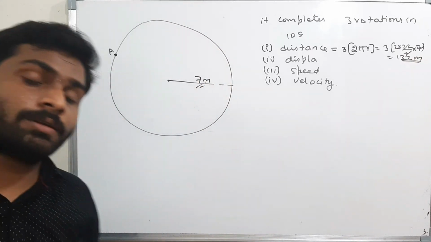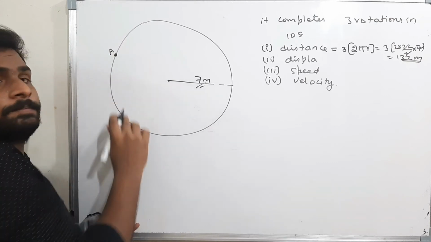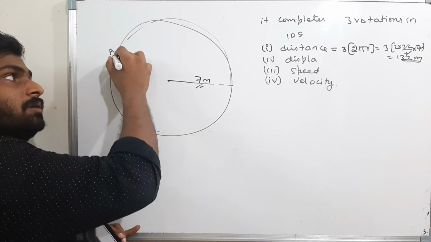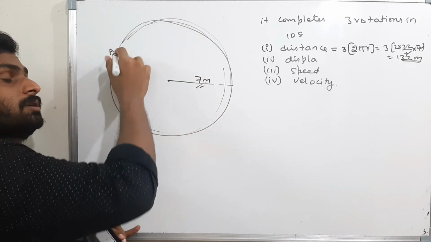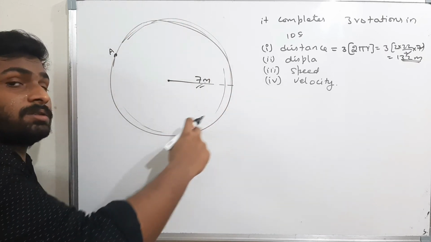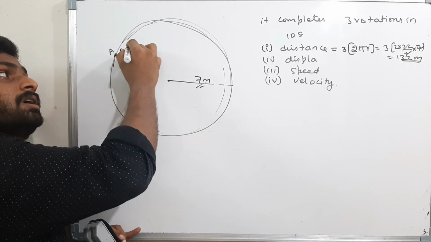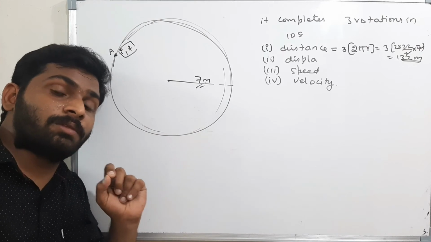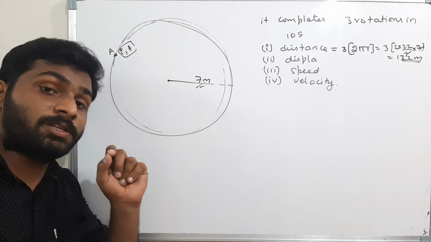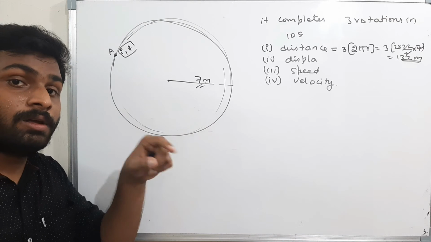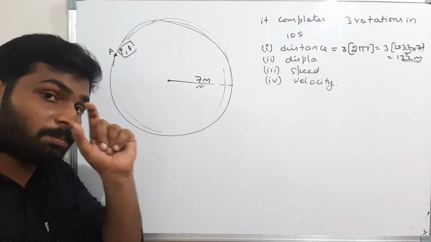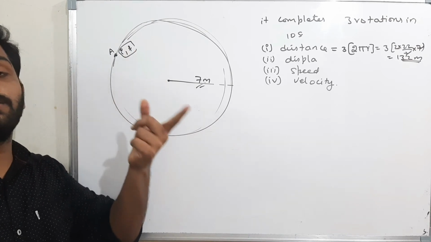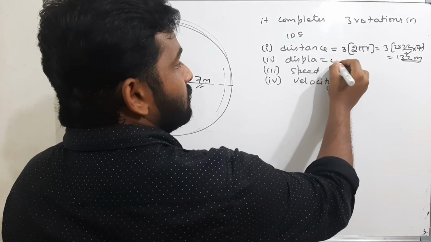Now what is the displacement? The body is starting from here and after 1 rotation the body will come back. After second rotation the body will come back to the same position. After third rotation the body will come back to the same position. That means after 3 rotations the body is coming back to the same position. That means initial and final positions are same. If initial and final positions are same, then it is having displacement of 0. Displacement is the shortest path between final and initial points. If final and initial points are same, then displacement of the body is 0 meters.